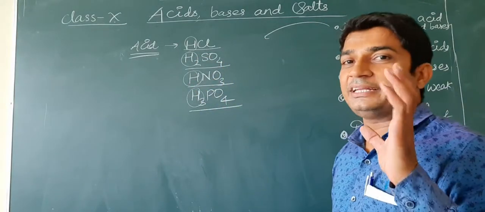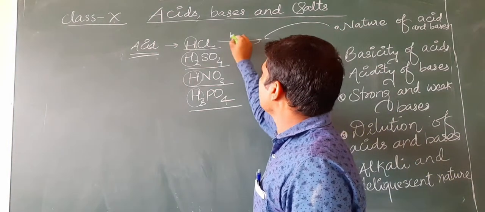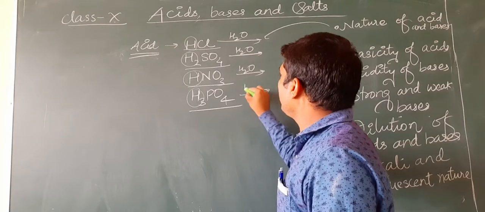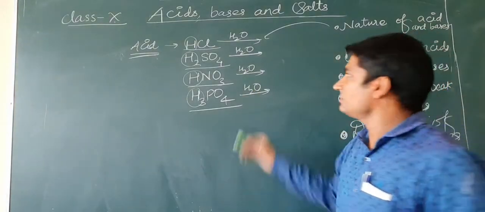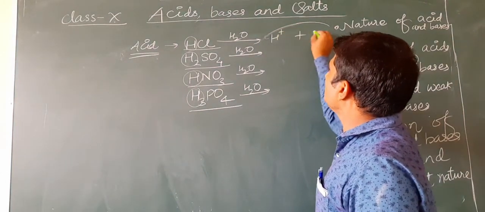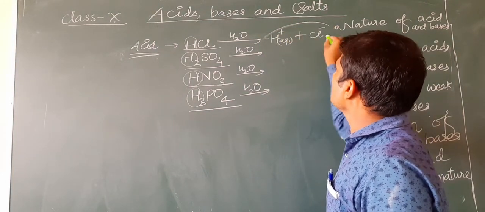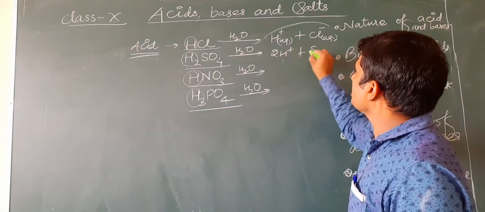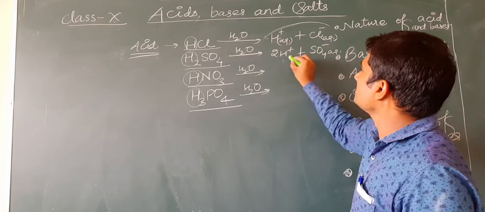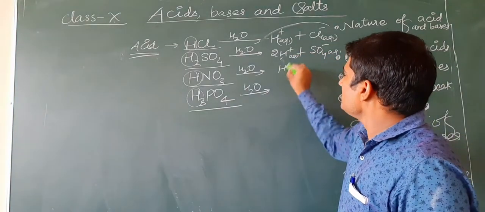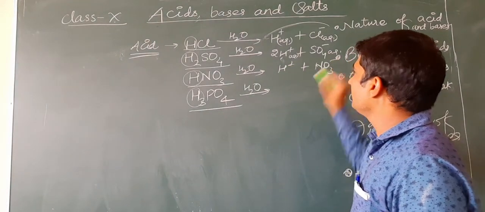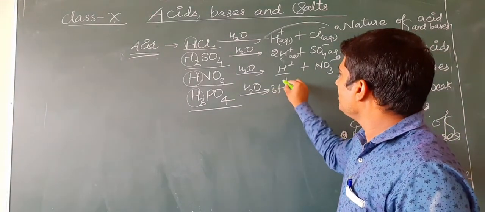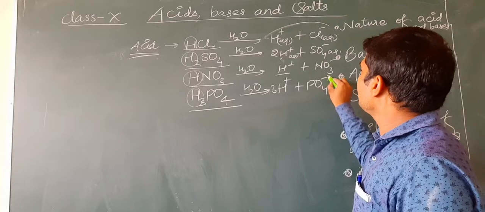Okay. If we try to dissolve these acids in water, then what happens? All the acids break into ions. For example, HCl breaks into H+ and Cl- aqueous. Here H2SO4 can be written as 2H+ and SO4 2- aqueous. Like this, HNO3 breaks into H+ ions and NO3-. H3PO4 breaks into 3H+ and PO4 3-.